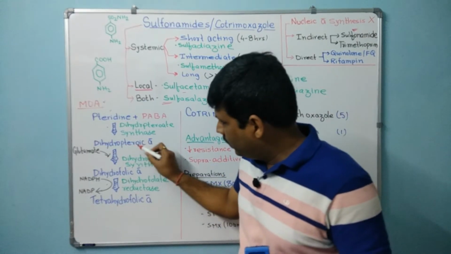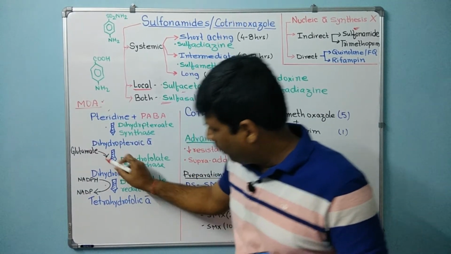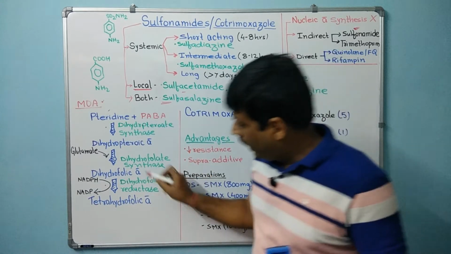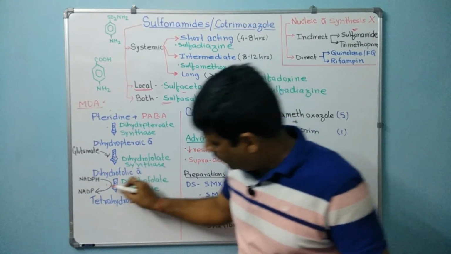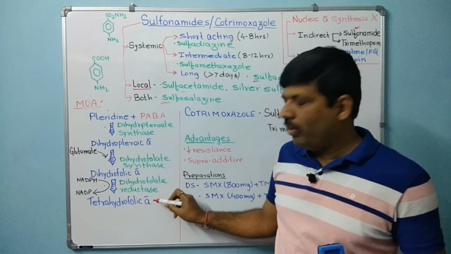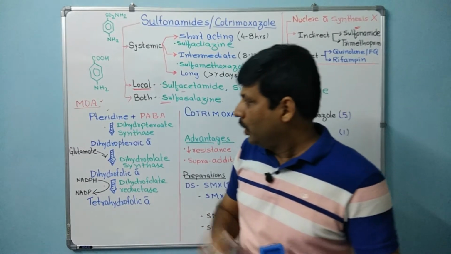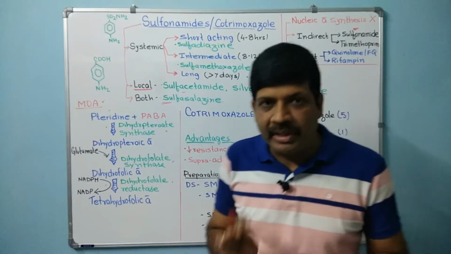Then from here, dihydropteroic acid in combination with glutamate, there is a formation of dihydrofolic acid. And dihydrofolic acid utilizes NADPH and then converts to tetrahydrofolic acid in presence of dihydrofolate reductase. So there are three enzymes at three different steps.